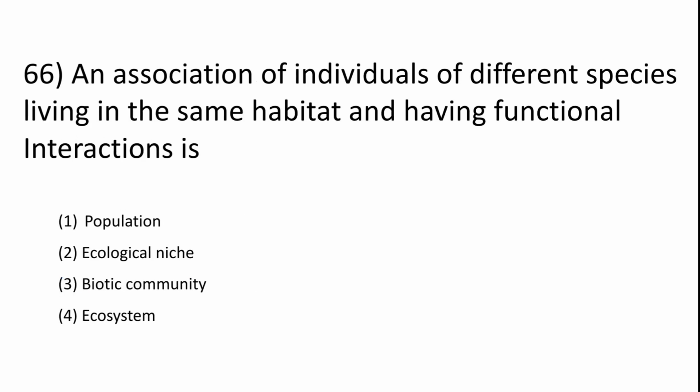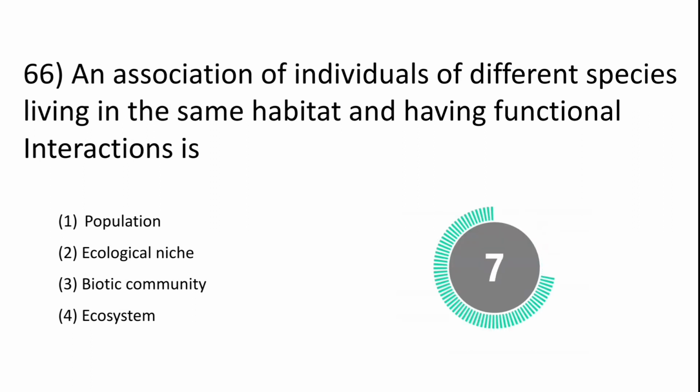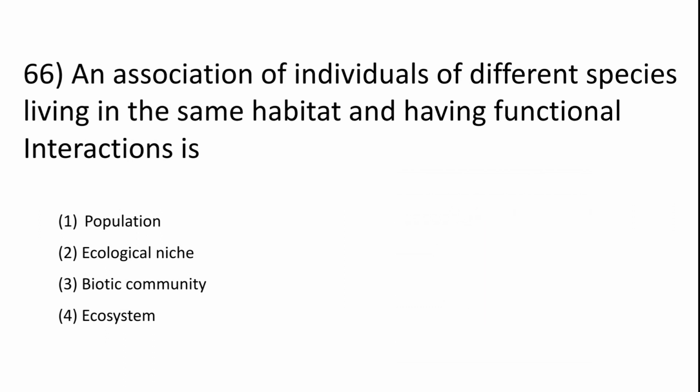Next question. An association of individuals of different species living in the same habitat and having functional interaction is population, ecological niche, biotic community, ecosystem. इसको biotic community कहा जाता है. Next question.